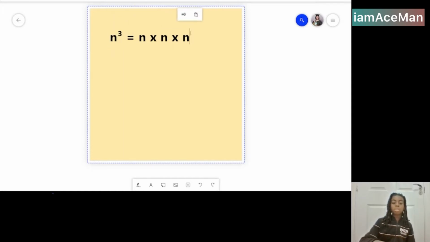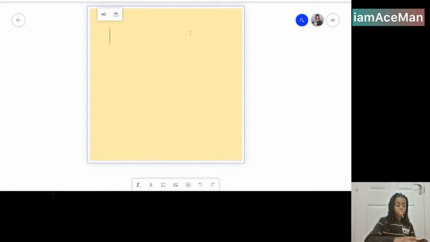Now I'm going to show you the cube numbers up to 13. But it's useful to learn your cube numbers up to 10 at least, because if you have cube number questions in a test, it will be useful to know them instead of wasting your time working out that number times itself twice.